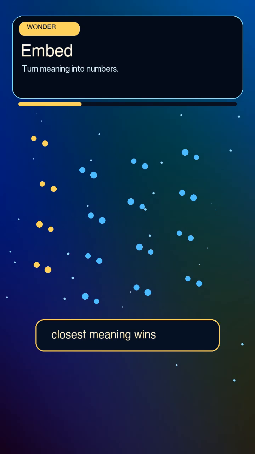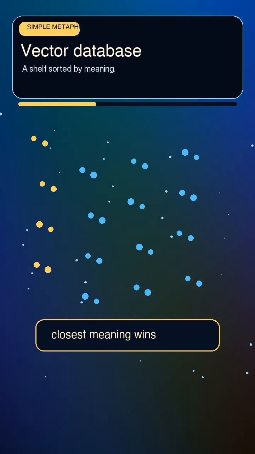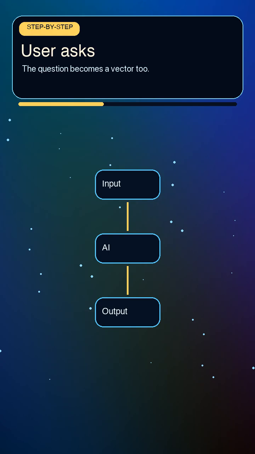Next, each chunk becomes an embedding. An embedding turns meaning into numbers. That sounds strange, but the idea is simple. Similar meanings land near each other, even when the exact words are different. The vector database stores those meaning coordinates. It is not a magic brain. It is closer to a shelf sorted by similarity. When a question arrives, nearby chunks can be pulled out quickly.